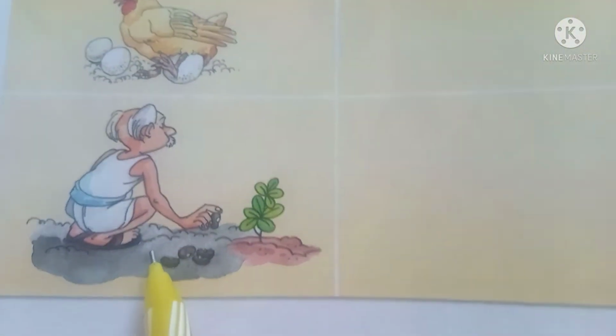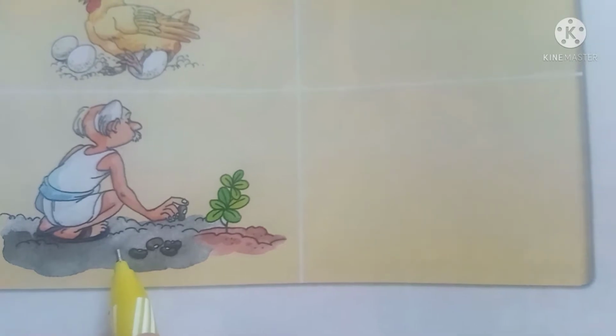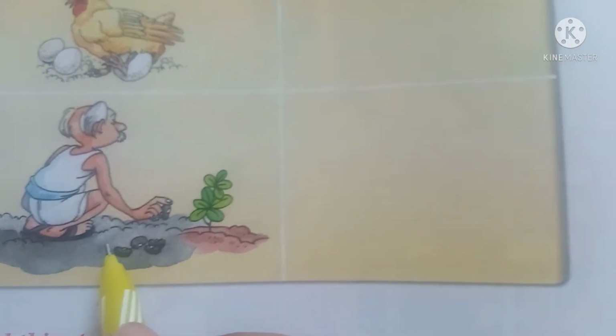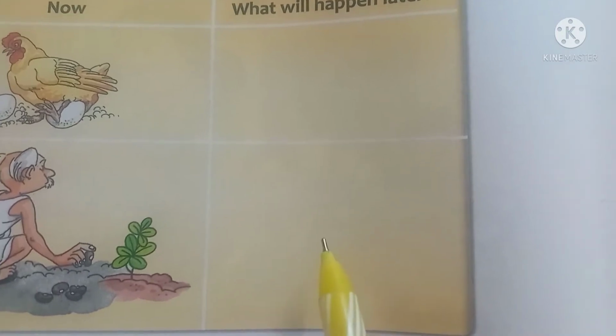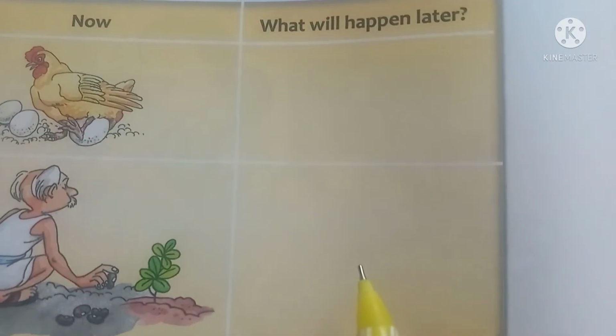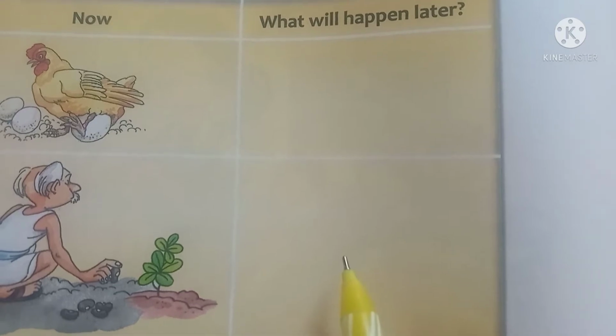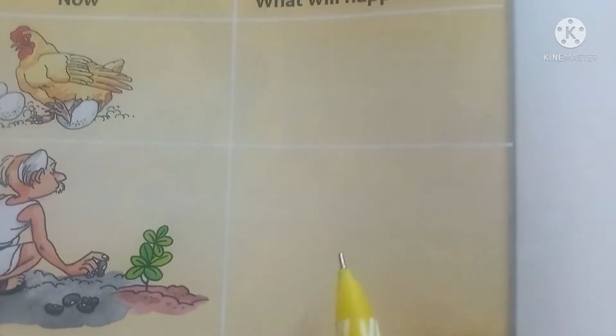The second picture, you can see that a man is sowing some seeds. What will happen later? The seeds will grow into plants. Okay, children, you can write it over here or you can even draw.